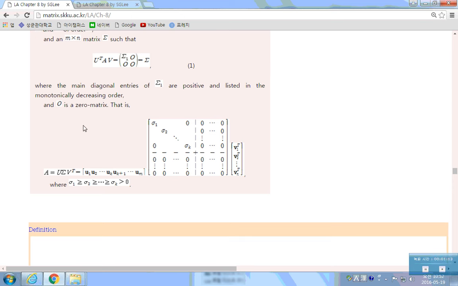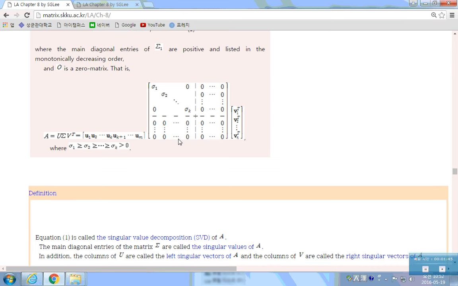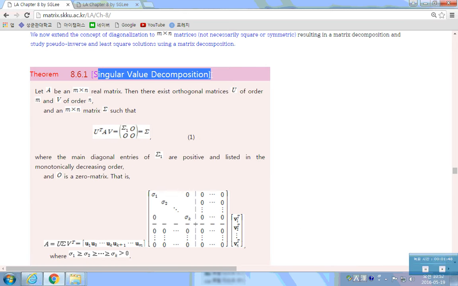So this can be written in this way. A can be written as U sigma V transpose, by multiplying U on the left and V transpose on the right, like this. And this is U and this is V transpose. And the sigma can be written in this way, where the sigma i's are all non-negative and all others are zero. This is the definition of singular value decomposition, which can be easily proved.